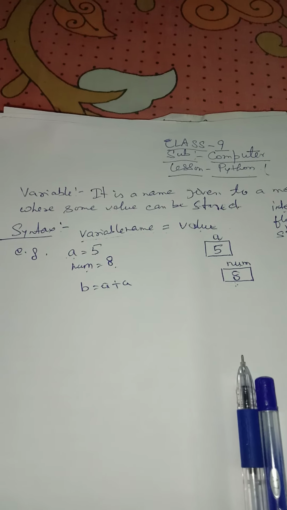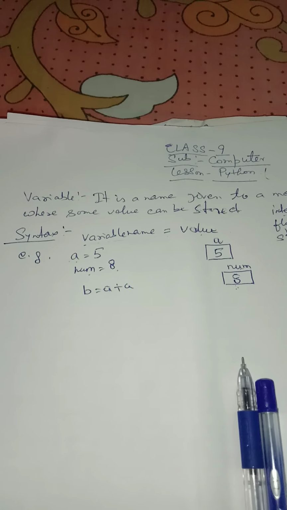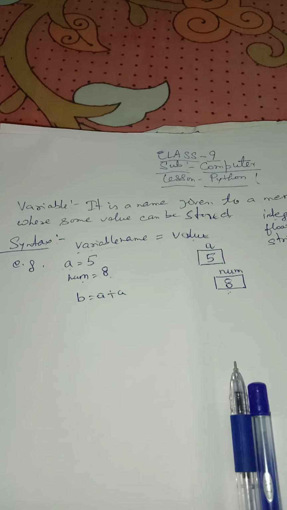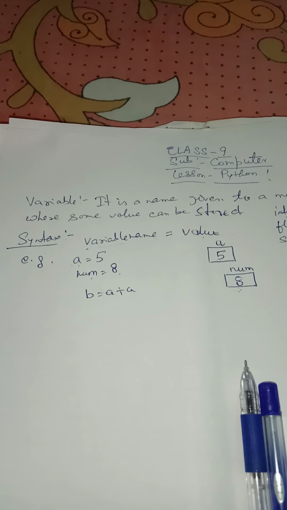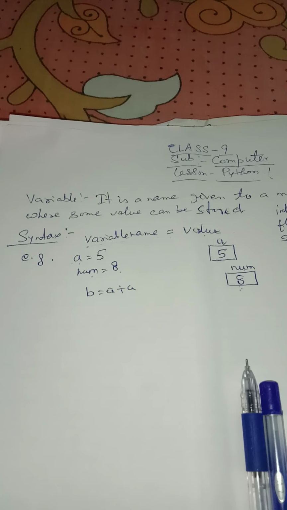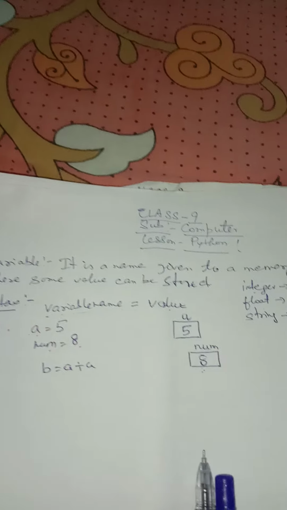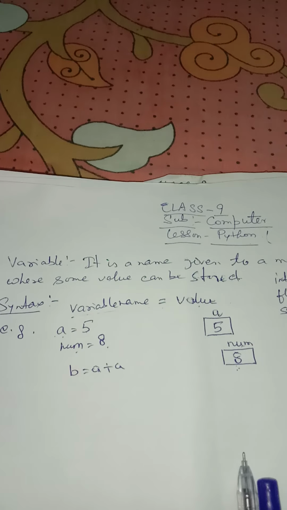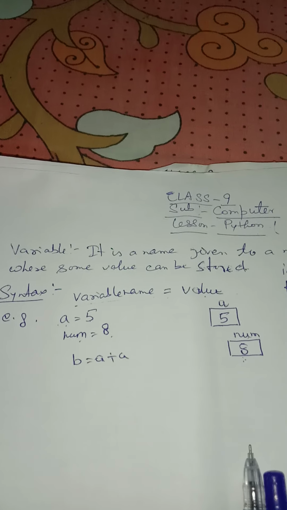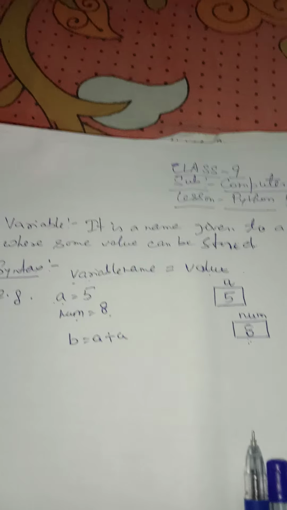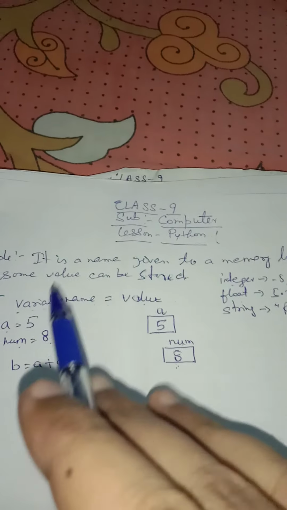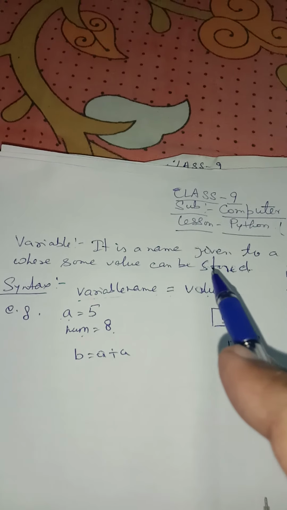In every programming language, the variable has its own importance. Each variable is considered to be a very important part of programming language. So what is variable? We can say a variable is the name given to a memory location where some values can be stored.